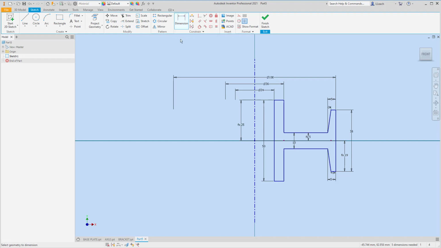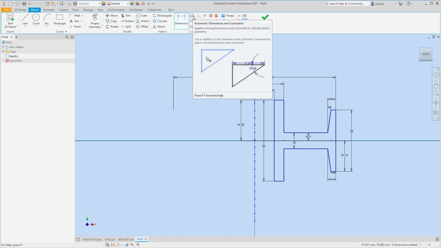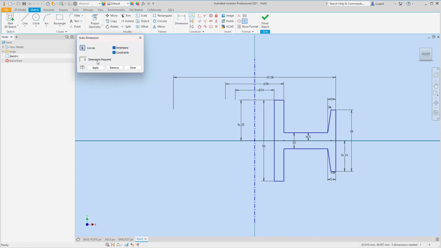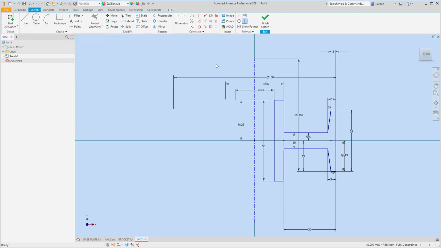What we could do is, sometimes you can go up to where you see this. It says automatic dimensions and constraints. It applies missing dimensions and constraints to selected sketch geometry. So you could click this. It tells us that we need 5. You could apply it. So we could do that. Hit done. So now we're fully constrained.